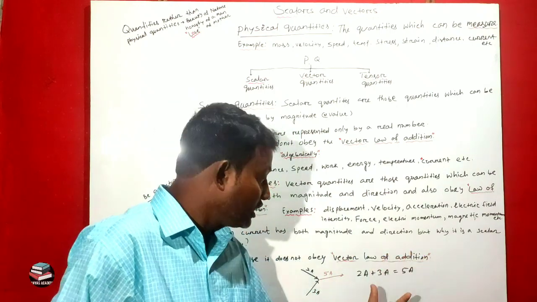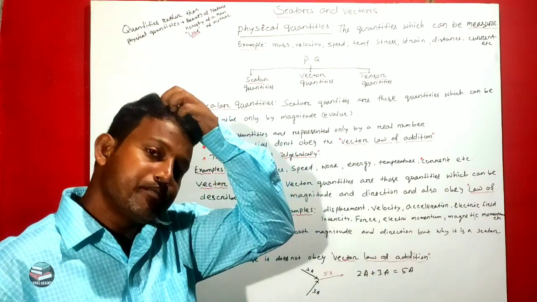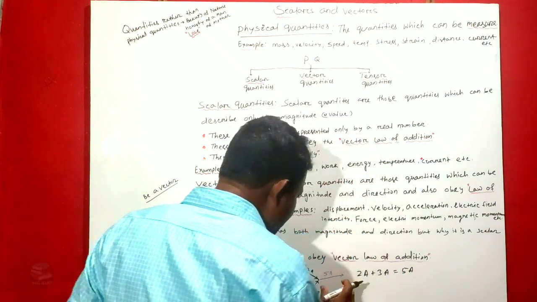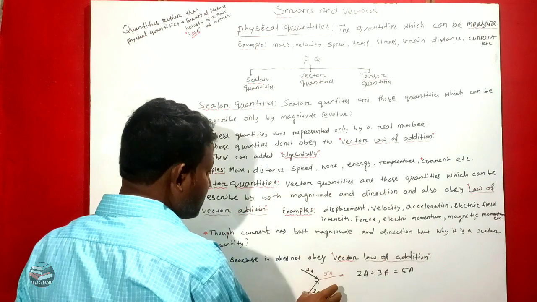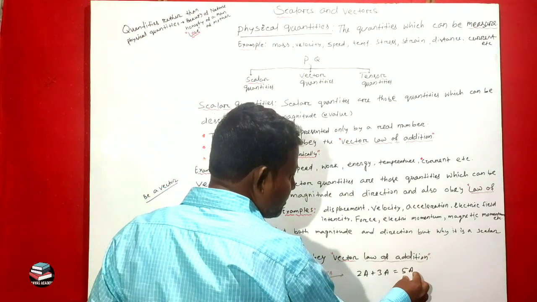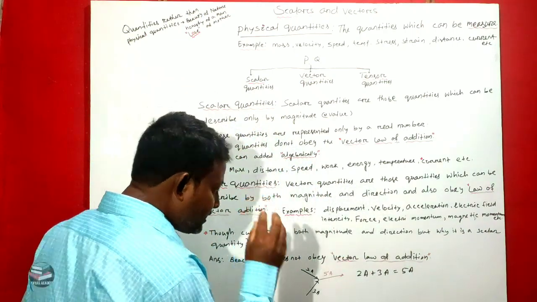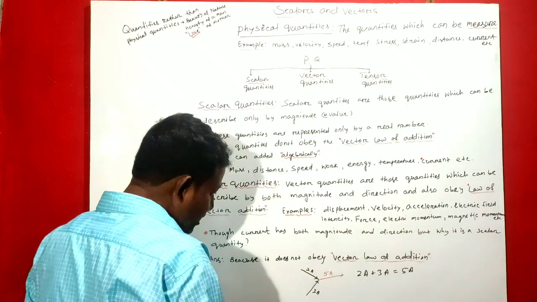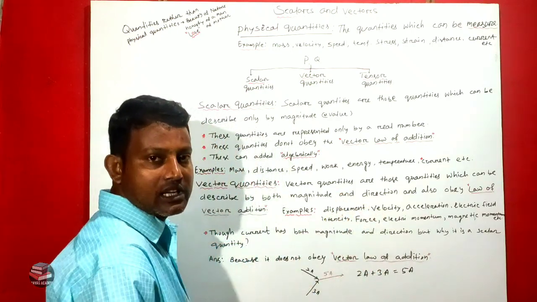Any value between 1 and 5, including 1 and 5. This means if we add vectorially using the law of vector addition, 2 ampere plus 3 ampere should not always be 5 ampere. But the addition of currents of 2A and 3A always becomes 5A.